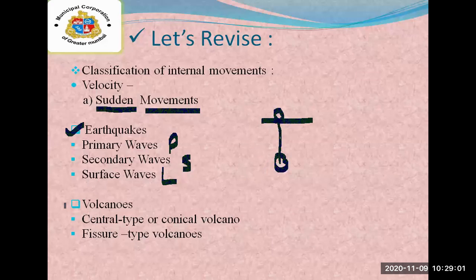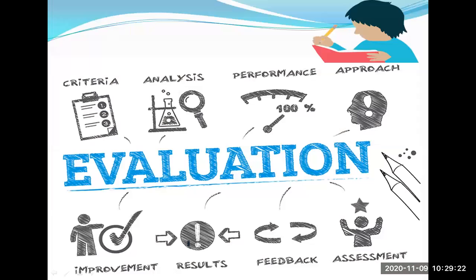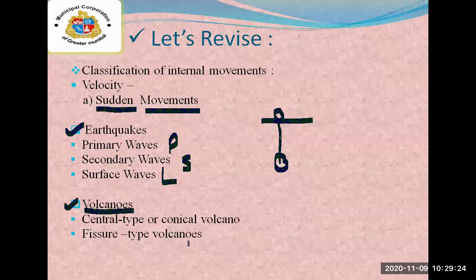Next, in this session we have studied volcanoes. The first type is the central type or conical volcano, and the second type is the fissure type of volcanoes. After that we studied the three types of volcanoes according to the periodicity of eruption.